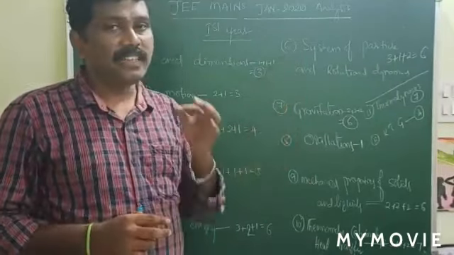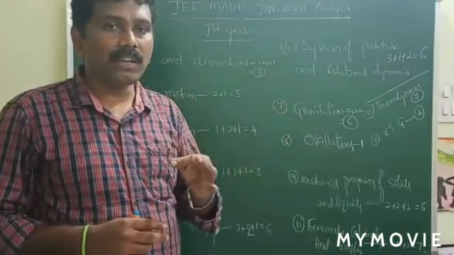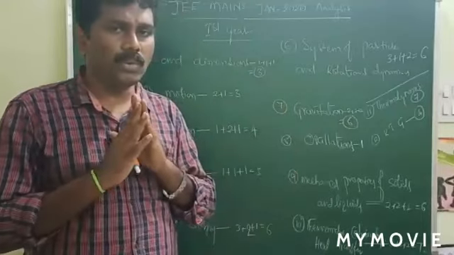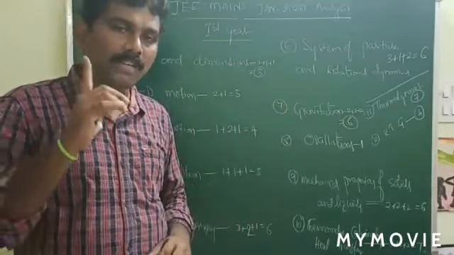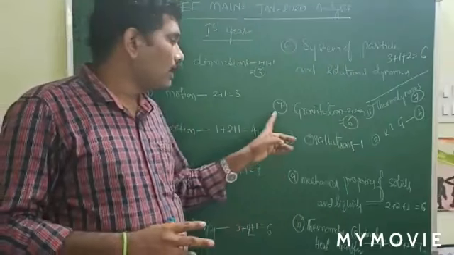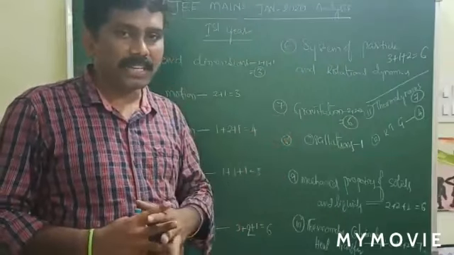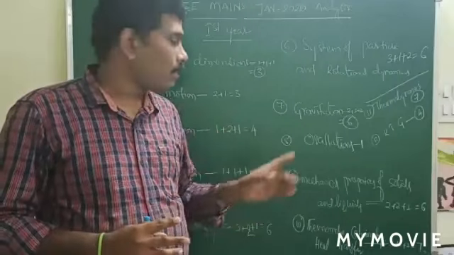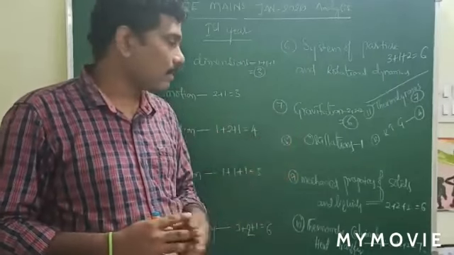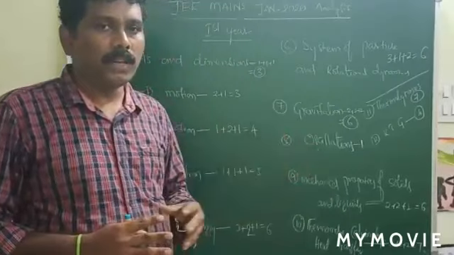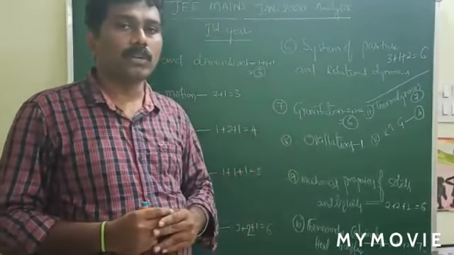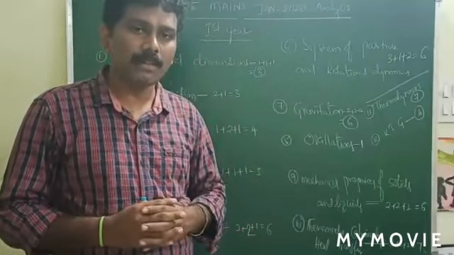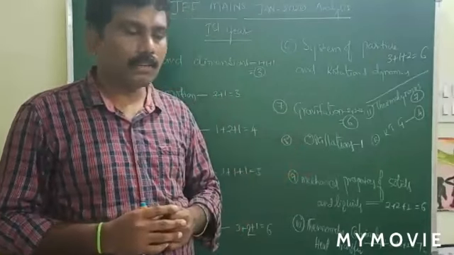And gravitation. Each and every question paper definitely consists of one question from the gravitation lesson. Don't doubt this chapter, definitely you have to do it. That is applications of the law of conservation of energy, and again orbital speed and escape speed. So this is a very important chapter. And oscillations. Concentrate on simple harmonic motion, that is the time period, how to find out the time period value. This is the major important one in this topic.